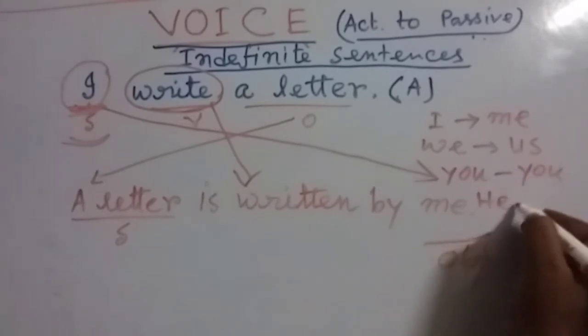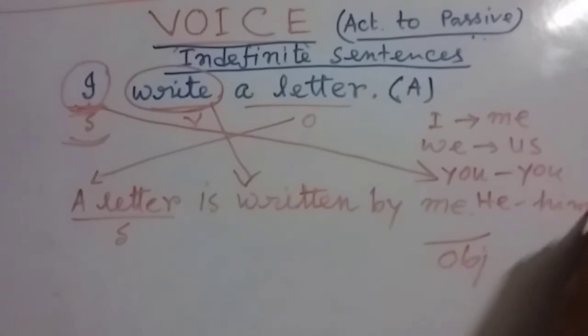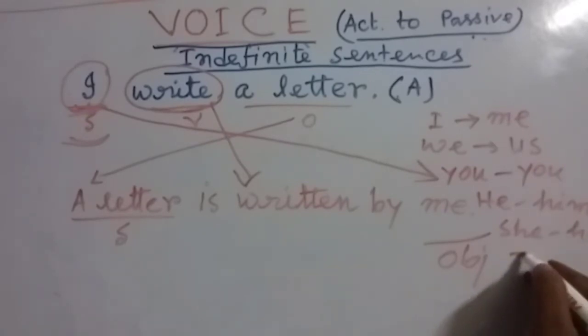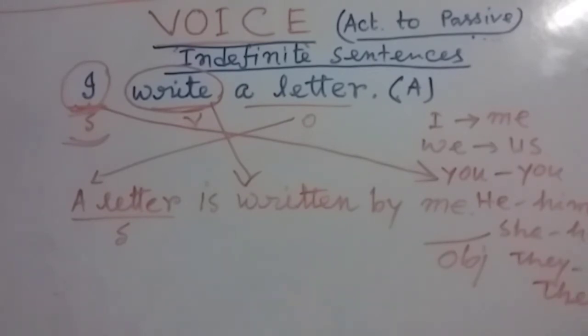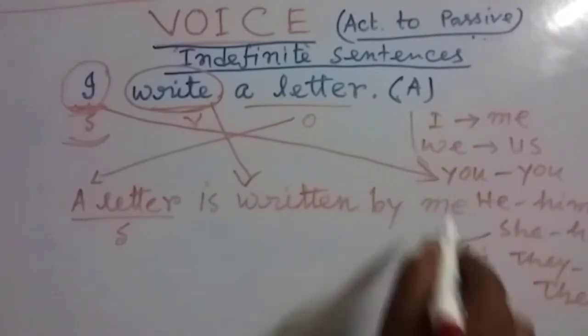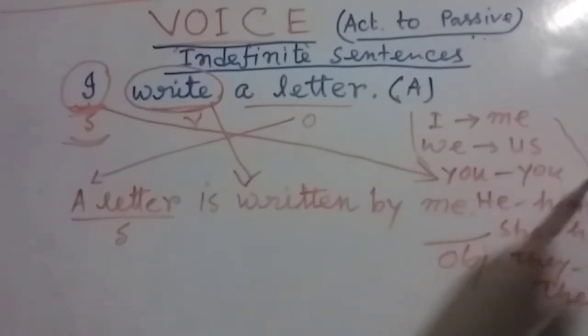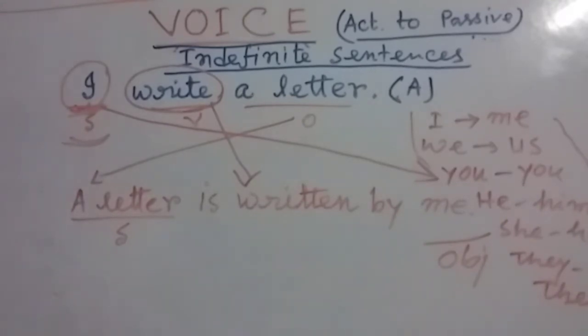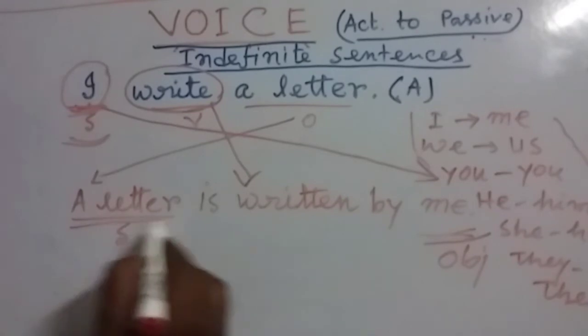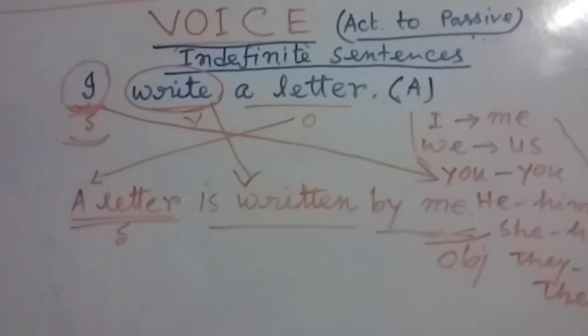he changes into him, she changes into her, they changes into them. From active to passive, if these are the subject in your sentence, we have to use this form. Actually, these are the objective forms of these subjects, and that's why we have to use the objective form. And we have done the same thing here. So the sentence became, a letter is written by me. This is the passive form of this sentence.